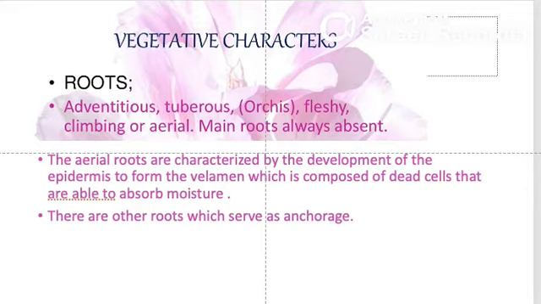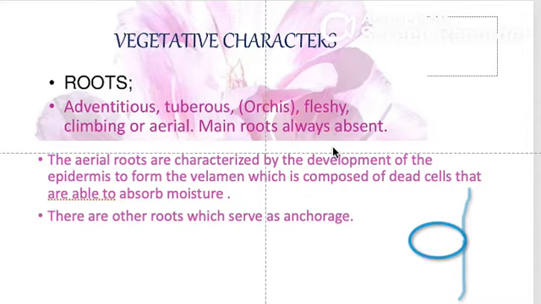The meaning of adventitious is this: when a seed falls on the ground, first of all you will get the plumule and the radicle, isn't it? The plumule will give rise to the stem, and the radicle will give rise to the roots.